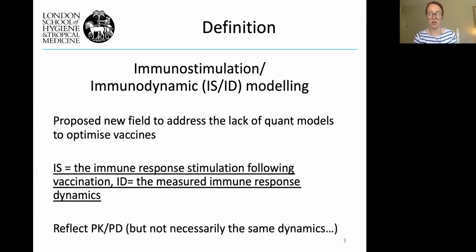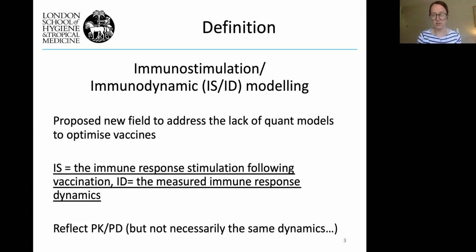As a definition, we've created a new term called immunostimulation immunodynamic modelling, ISID. This is the field that we're proposing to address the lack of quantitative methods used to optimize vaccines. It's a new term, but it breaks down as follows. Immunostimulation is the immune response that's stimulated following vaccination, and immunodynamics is the measured immune response that we're interested in modelling, whether this be the T cell response or the antibody response.